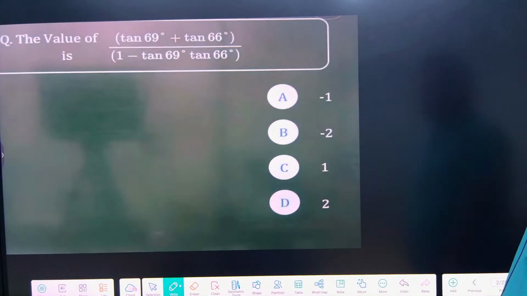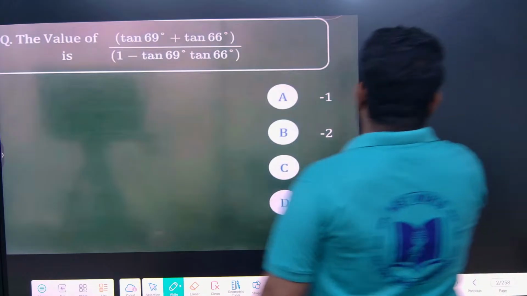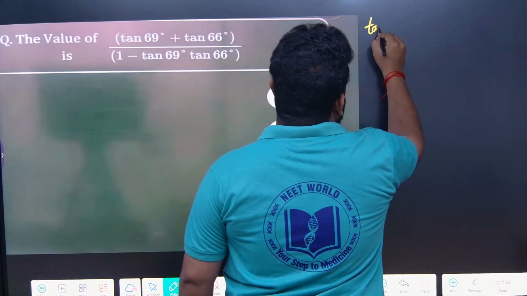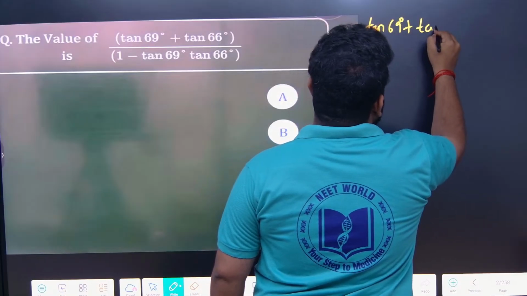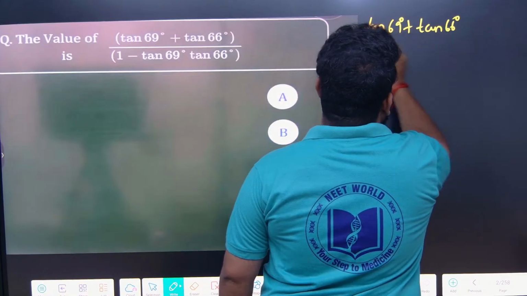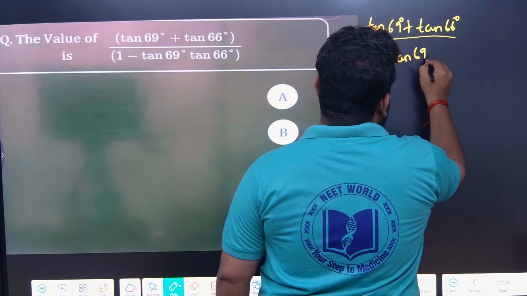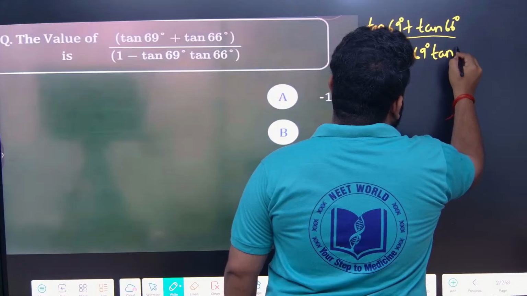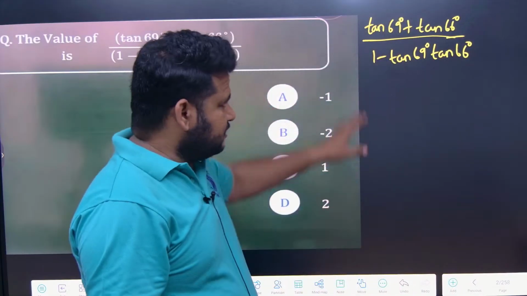They are asking the value of tan 69 degree plus tan 66 degree by 1 minus tan 69 degree into tan 66 degree. This is the question that they are asking.